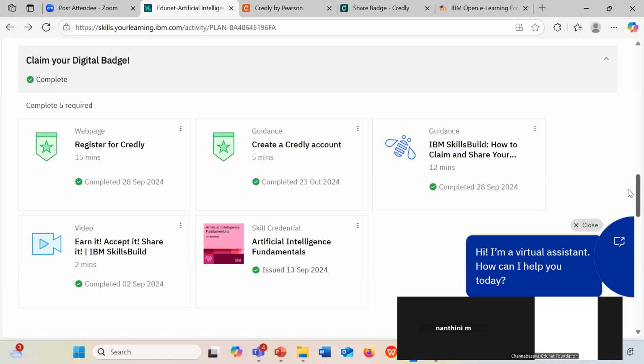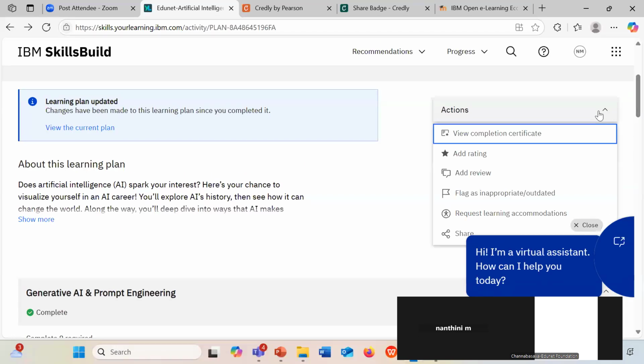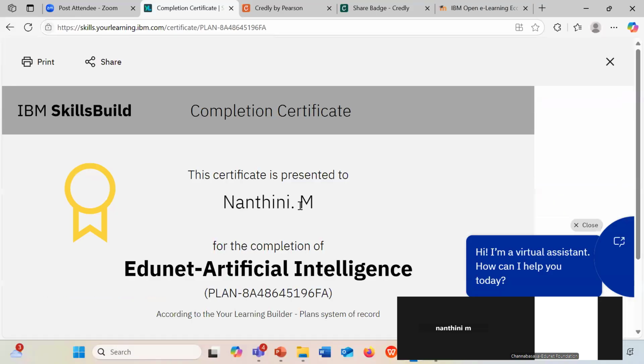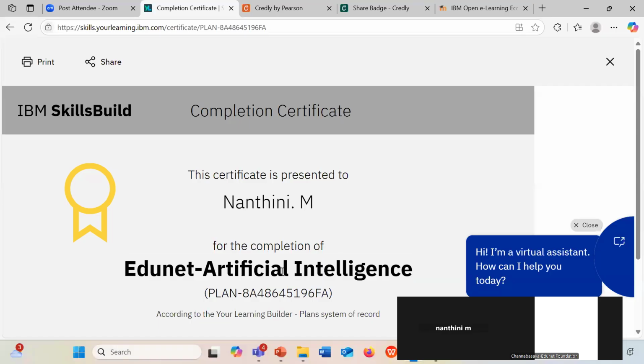So after completing all the courses, you will be having the action button to view the certificate. Your final certification will be looking like this. Say for example, Saman Kumar, EduNet Artificial Intelligence. Amit Bikram, EduNet Artificial Intelligence. Vedant, EduNet Artificial Intelligence. So this is the final certification that shows that you have successfully completed the learning plan for this internship program. Is this clear to everyone?